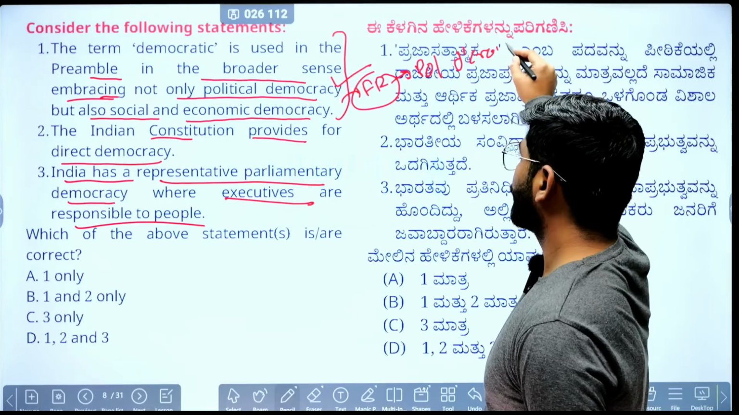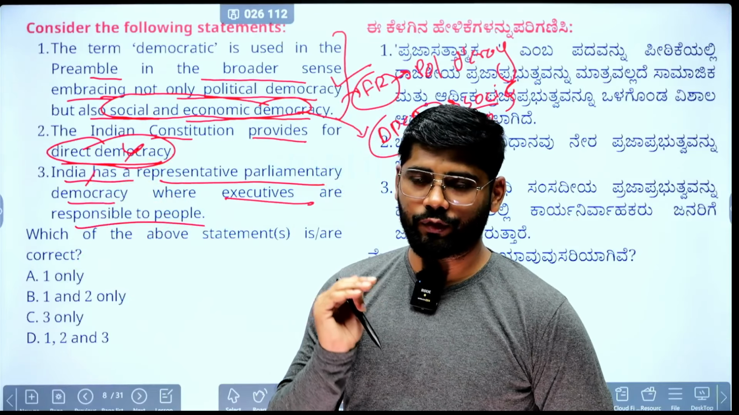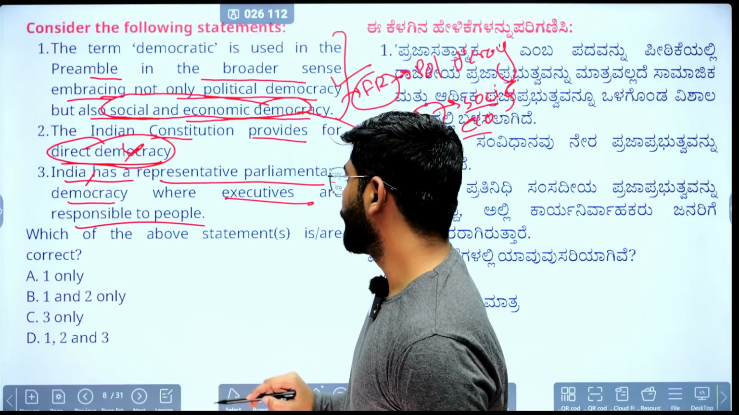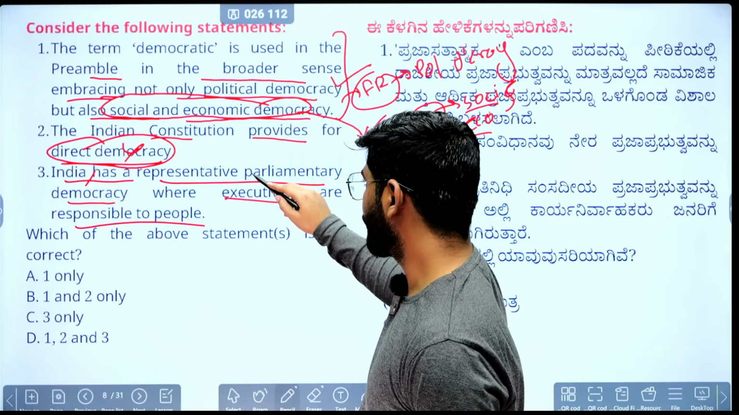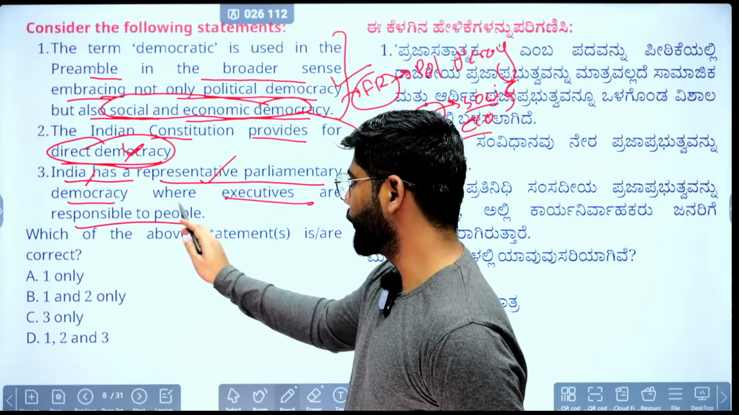Second is, the Indian Constitution provides direct democracy. I have just explained what is direct democracy or indirect democracy. The statement is wrong because we have the indirect form of democracy, that is, we have the representative democracy, the parliamentary system. Third statement, India has the representative parliamentary democracy. Till here it is correct. Second aspect, executives are responsible to the people.